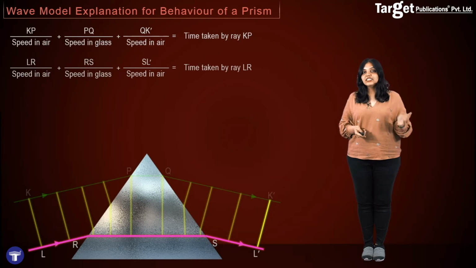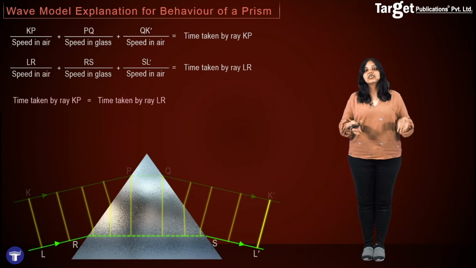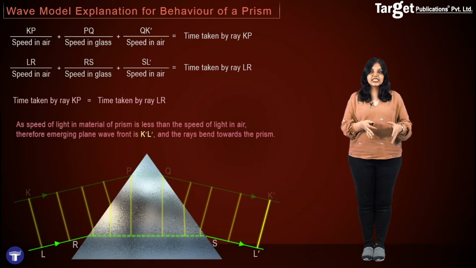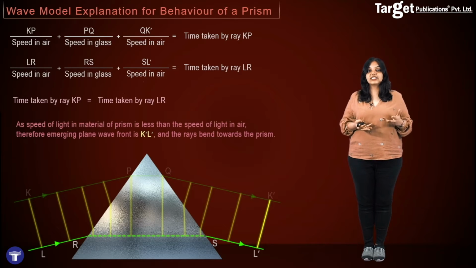And because both these rays will reach the same points in the same periods of time, and because the lower parts of the wavefront have to travel a greater distance in glass, they are slower as compared to the upper parts. Therefore in the same period of time, we'll see that the lower part is slower and hence it's a little bit behind, whereas the upper part is faster and hence it is moving forward as compared to the lower part. And thus you can see that the emerging plane wavefront K dash L dash is obviously bending towards the prism.